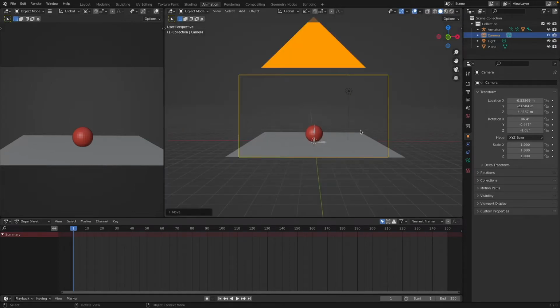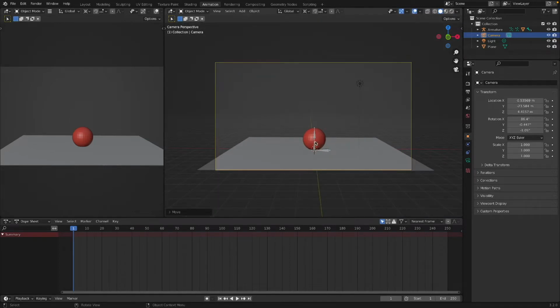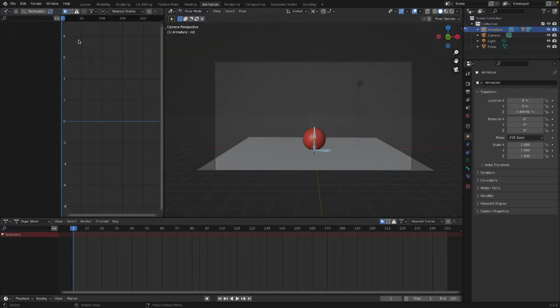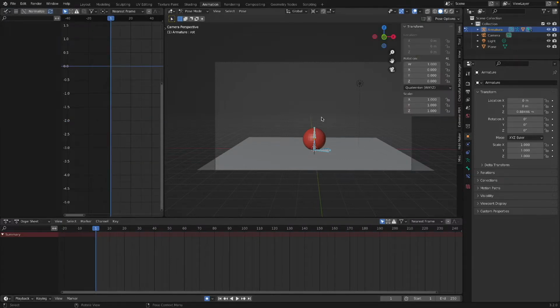So let's start animating this ball. What I'm going to do is go into pose mode for this. And over here, I'm going to turn this to the graph editor. Turn on auto key. Okay, we have our graph editor, we have our ball. So let's actually start moving this. Now, notice if I click N, I have the transformation. And I'm going to start at frame 0.